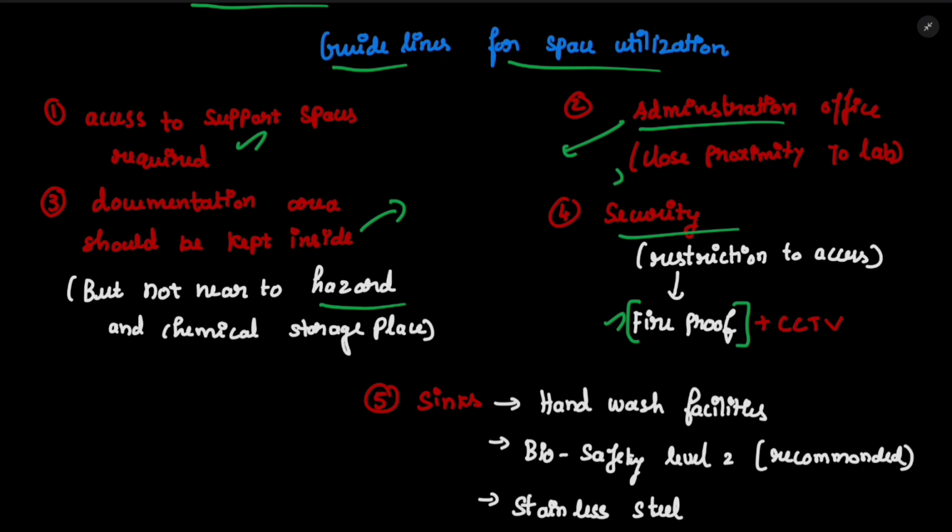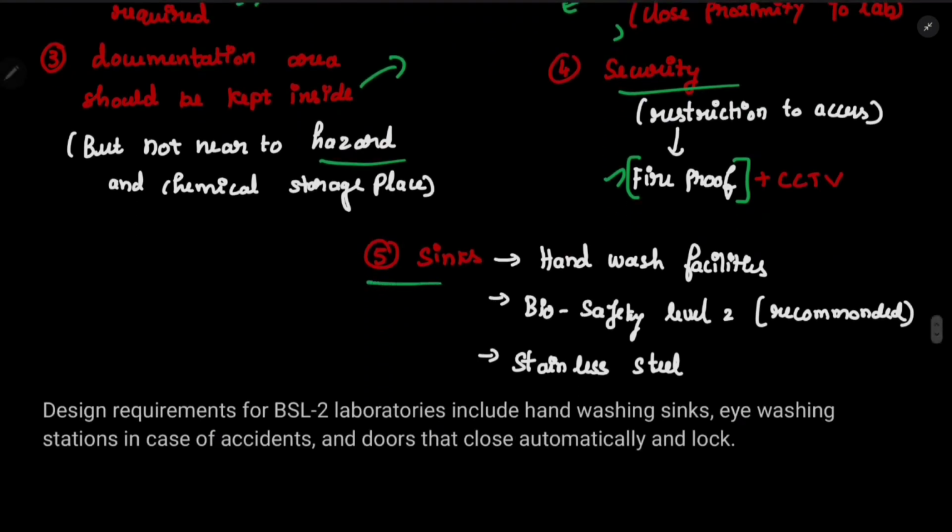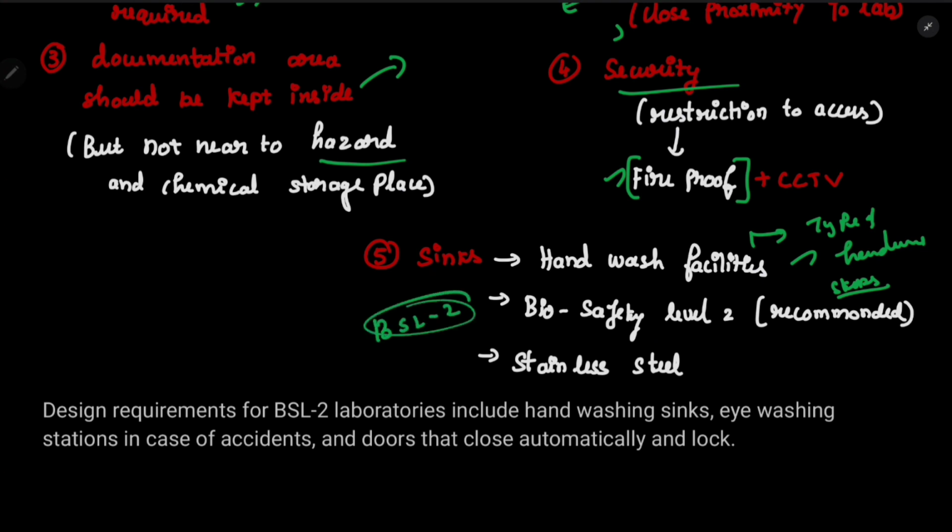And finally, sink. Sink means, see, three important basic facilities in the sink. First is hand washing facilities, and we should mention the types of hand washes. Okay, and steps of hand washes, that should be mentioned. And we should follow biosafety level 2, which is recommendable. This biosafety level 2 is the BSL2, which I have told you before. And it should be made in stainless steel.